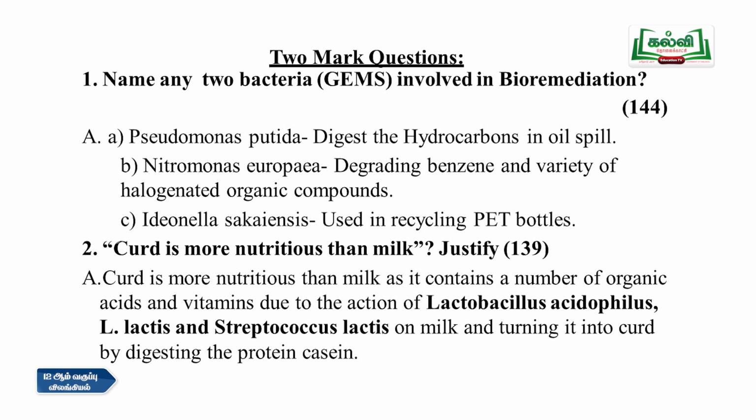That is Pseudomonas putida, which digests the hydrocarbons in oil spills; Nitrosomonas europaea, degrading benzene and a variety of halogenated organic compounds; and Ideonella sakaiensis, which is used in recycling PET bottles. So these are the 3 examples you can give for the genetically engineered organisms, or GEMs.